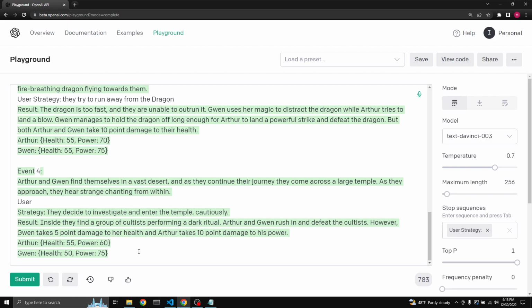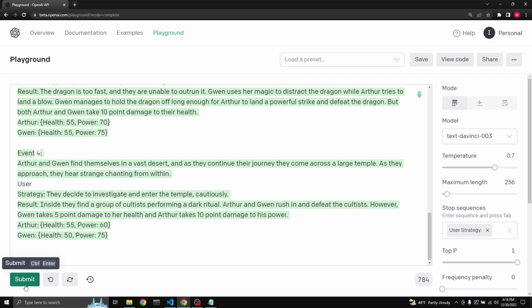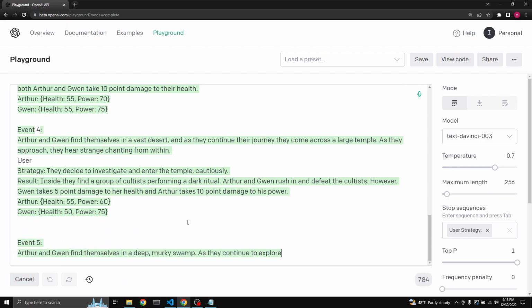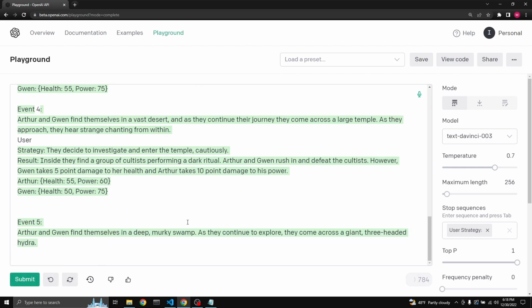Let's see. Let's continue. Let's see if we can go all the way to the end and make them both survive. Arthur, because it's getting there, they're getting low on health and we're only halfway through the game. Arthur and Gwen find themselves in a deep murky swamp. As they continue to explore, they come across a giant 3-headed hydra.